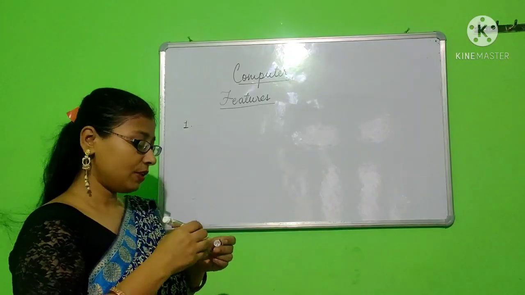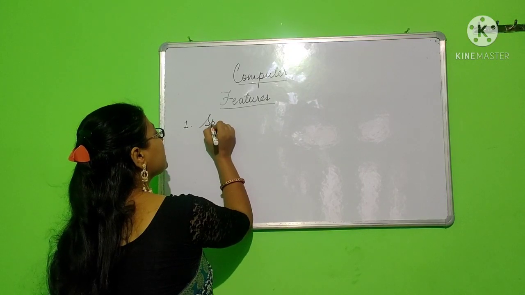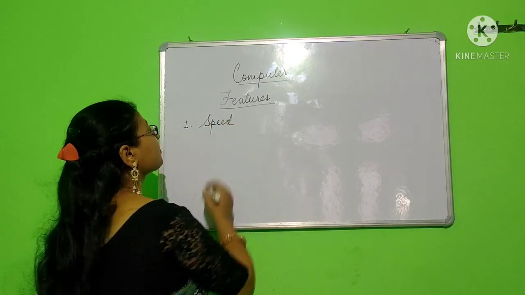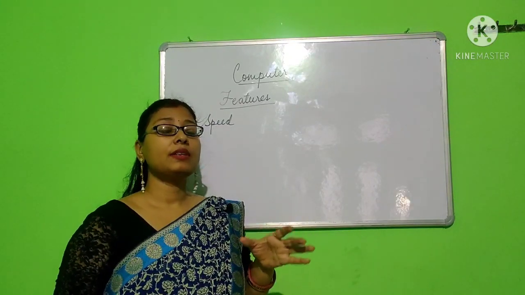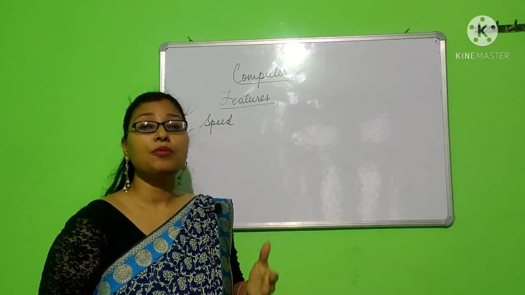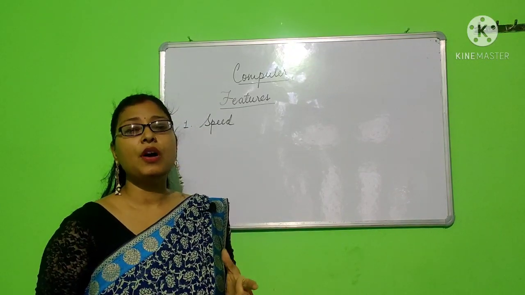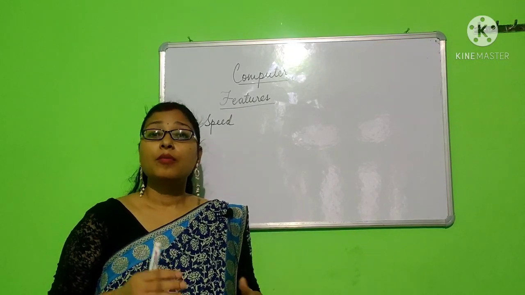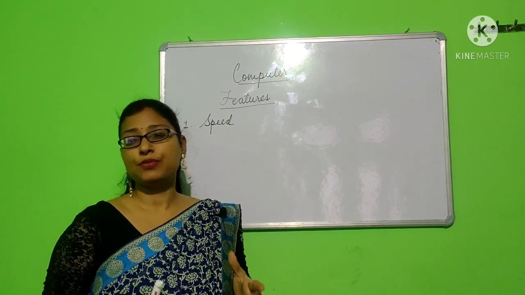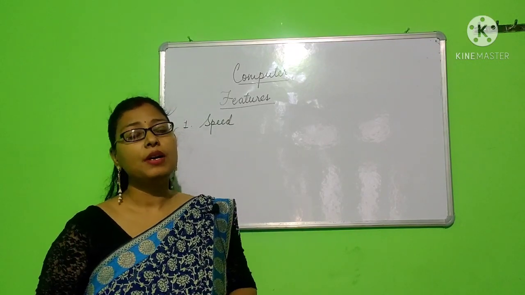What is the first feature of computer? The first feature of computer is its speed. Now by speed we refer here to the amount of work or amount of operations or instructions a computer can perform in a fraction of time or in a second. Okay, computer can do enormous work in 1 second or in a small fraction of time.